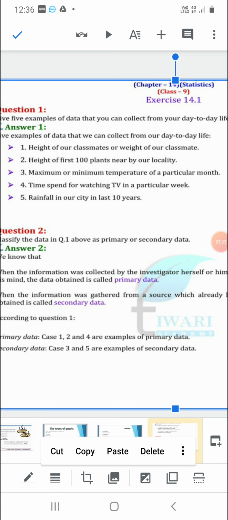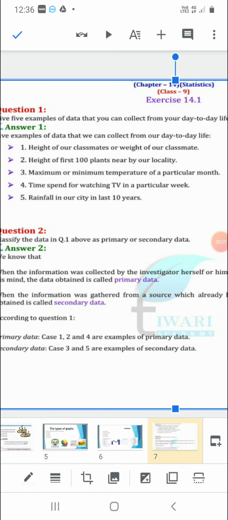Third example is maximum or minimum temperature of a particular month. For the 30 days, collect the data of maximum temperature and minimum temperature. One more example you can give is time spent watching TV in a particular week.